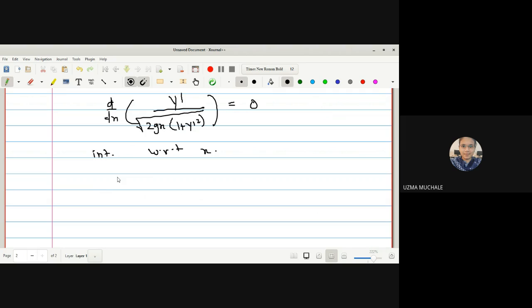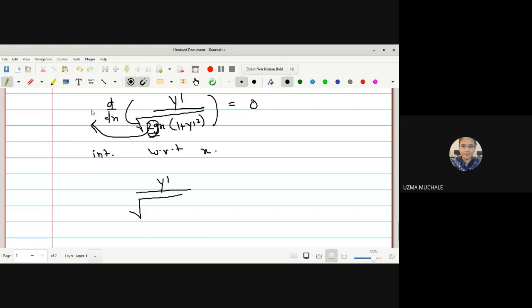So let us integrate with respect to x. Integration and derivative both get cancelled because both are with respect to the same variable. Now here 2 and g are both constants, so they can be taken outside of the derivative and integration. g is the gravitational constant, 2 is also a constant.